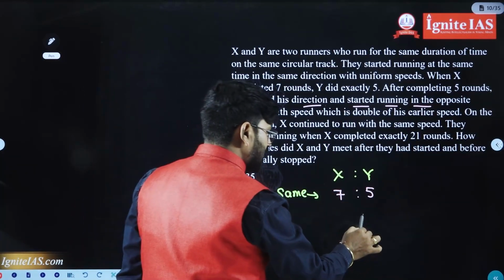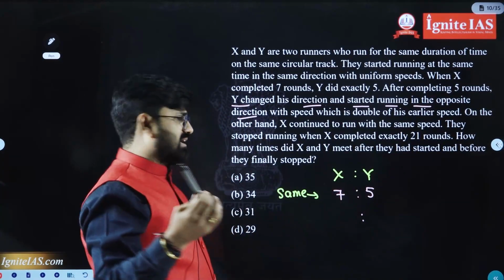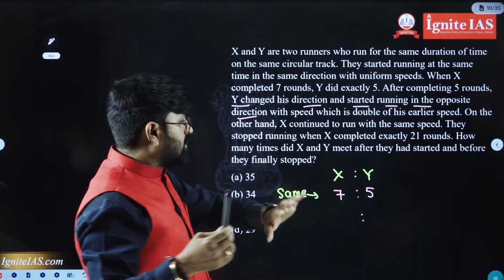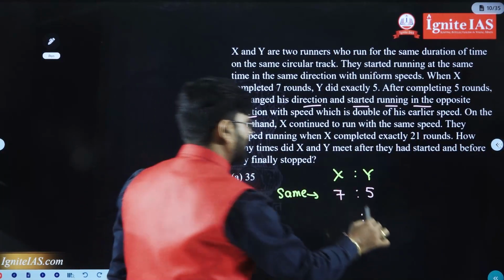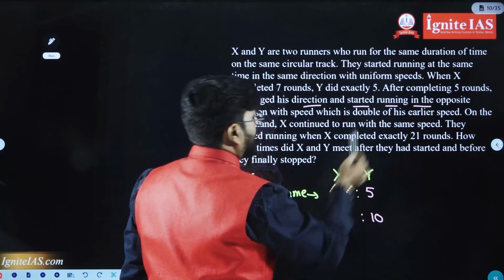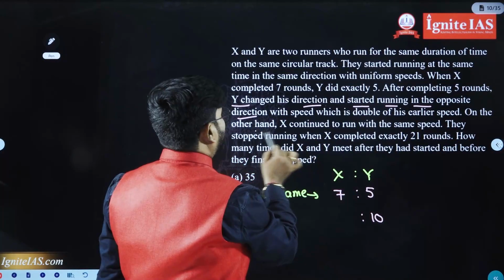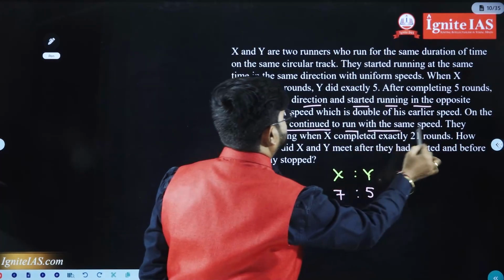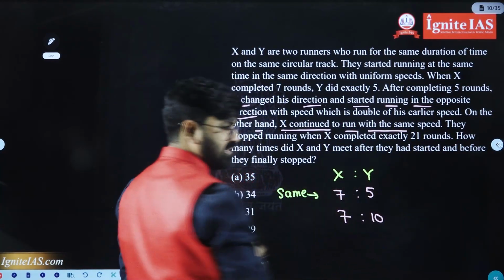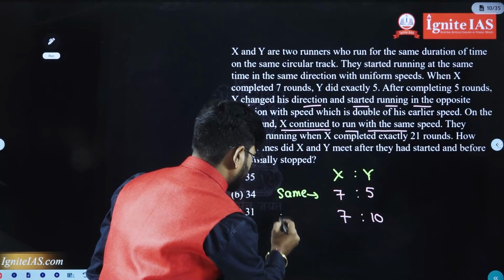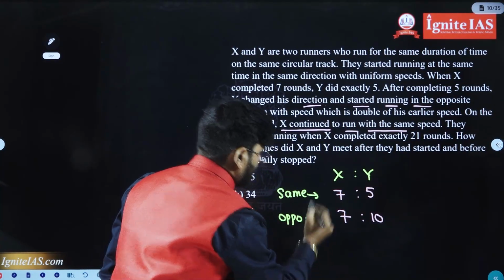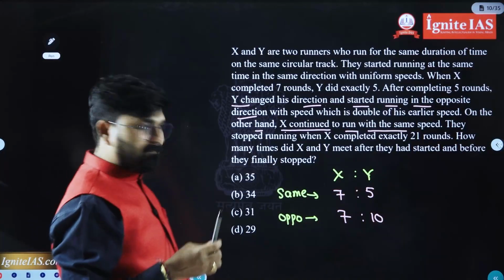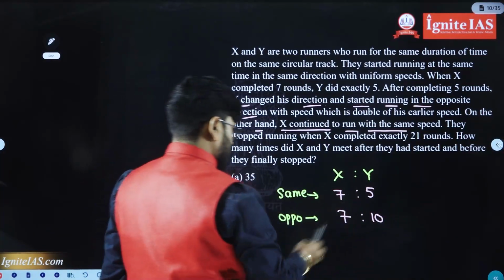Here, let us take 5 rounds initially. Now, double of the speed means it is going to cover 10 rounds. On the other hand, X continued to run with the same speed. Of course, it is covering only 7 rounds. In the opposite direction, both are traveling in opposite directions; initially, in the same direction.